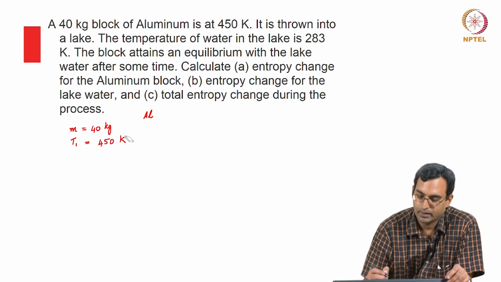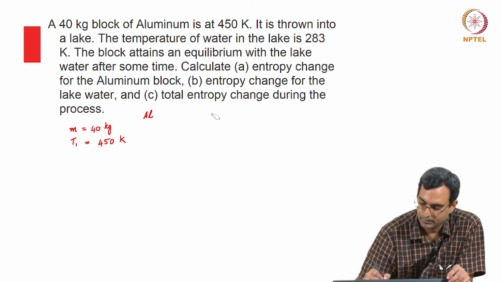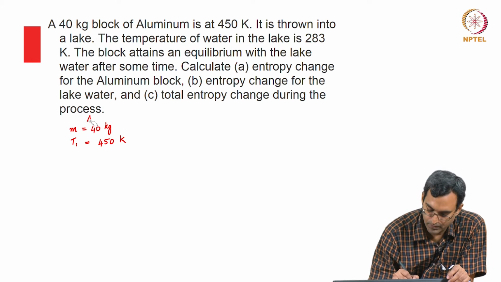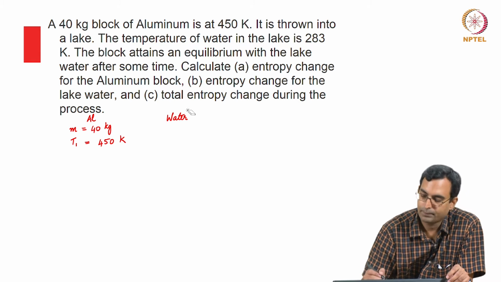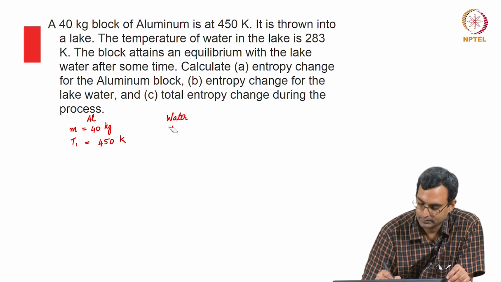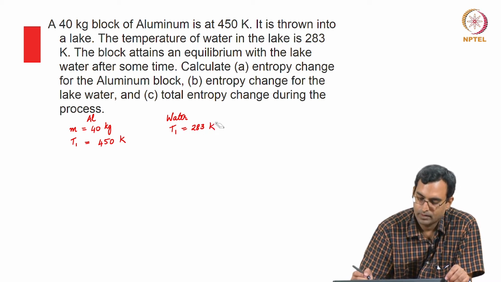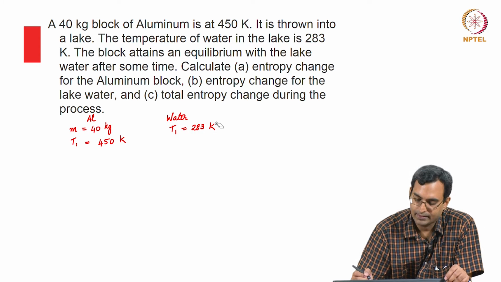It is thrown into a lake. So we have this aluminium and this is water. Temperature of water in the lake is 283 Kelvin. The block attains an equilibrium with the lake after some time.